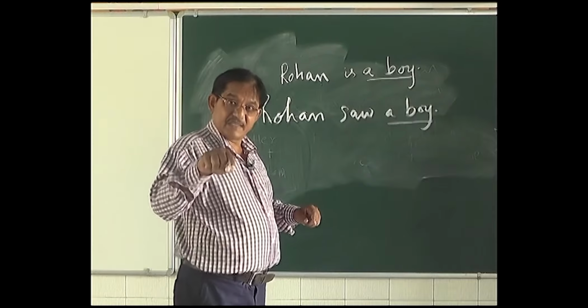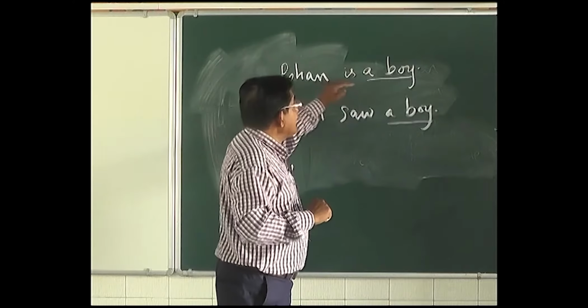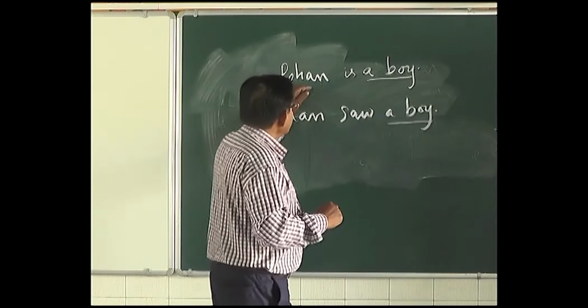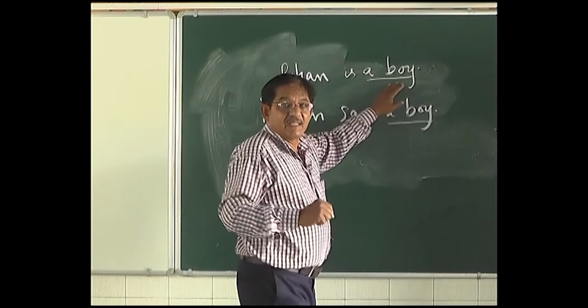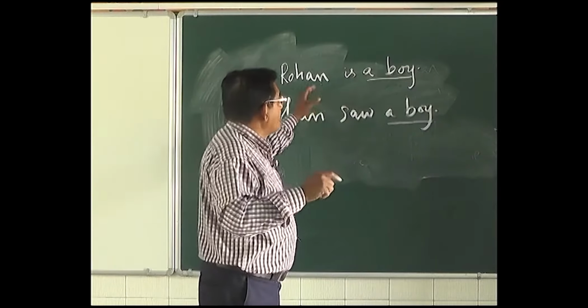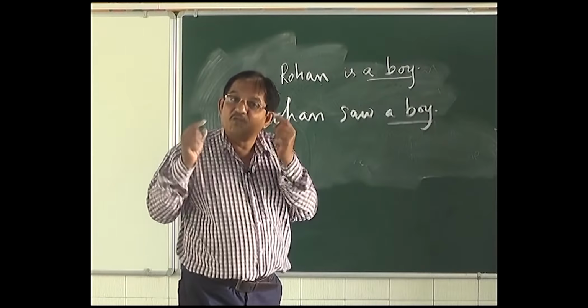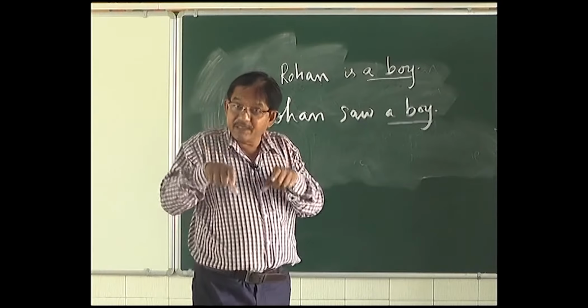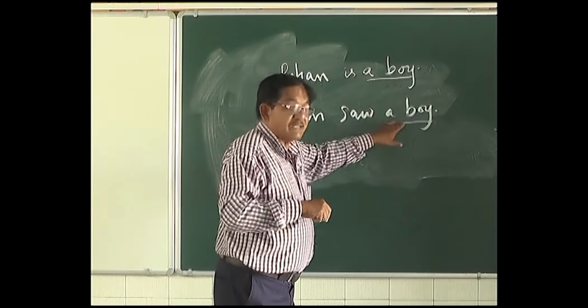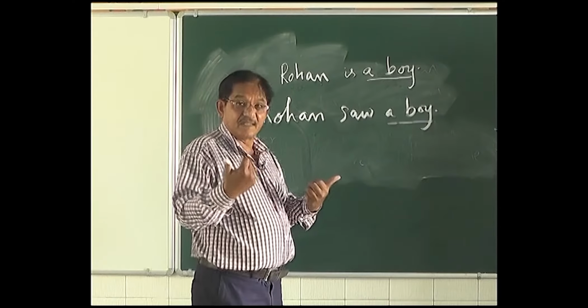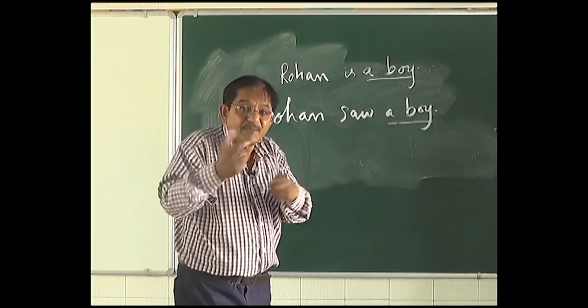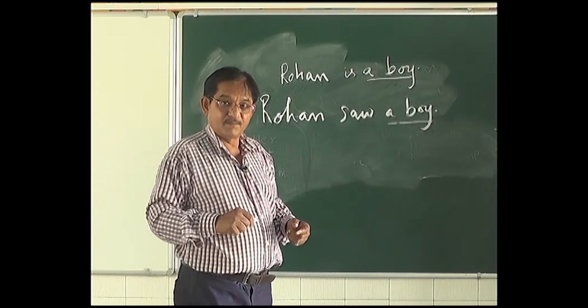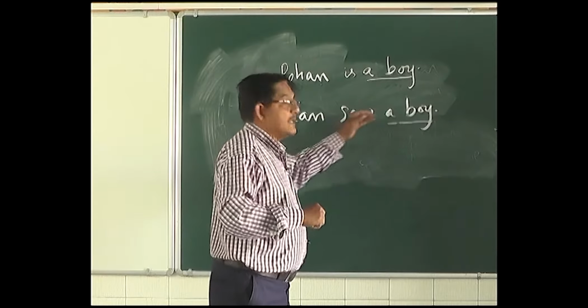In this particular sentence, Rohan is a boy. Rohan and boy, both nouns denote one person. Rohan is boy. Boy is Rohan. So in order to be the object, it must have a different identity to the subject. They must be different. Rohan saw a boy.